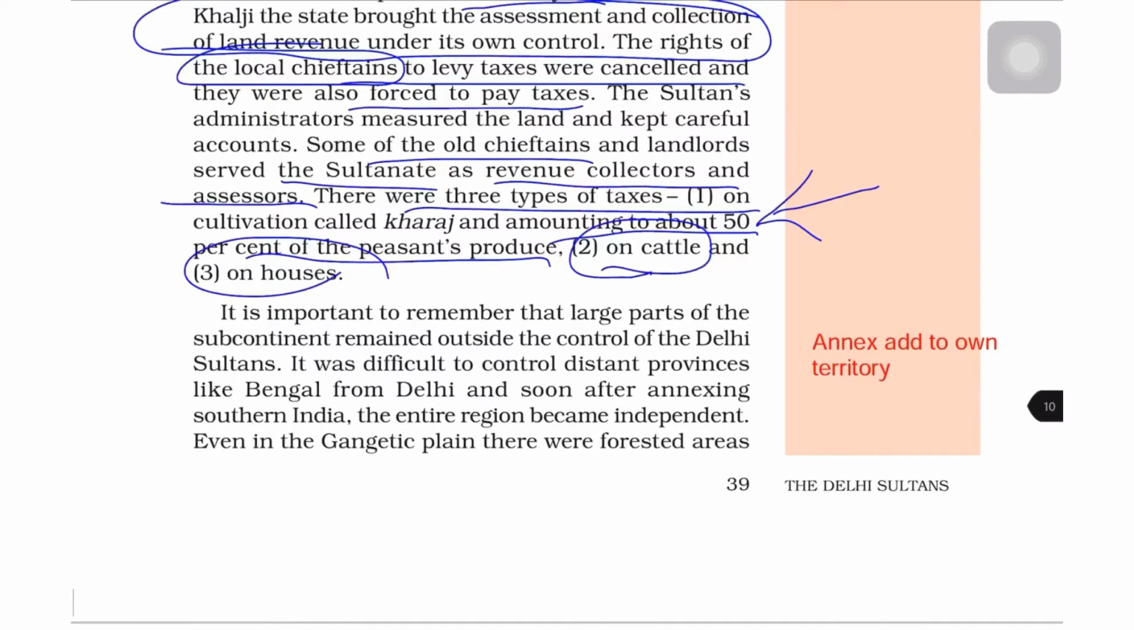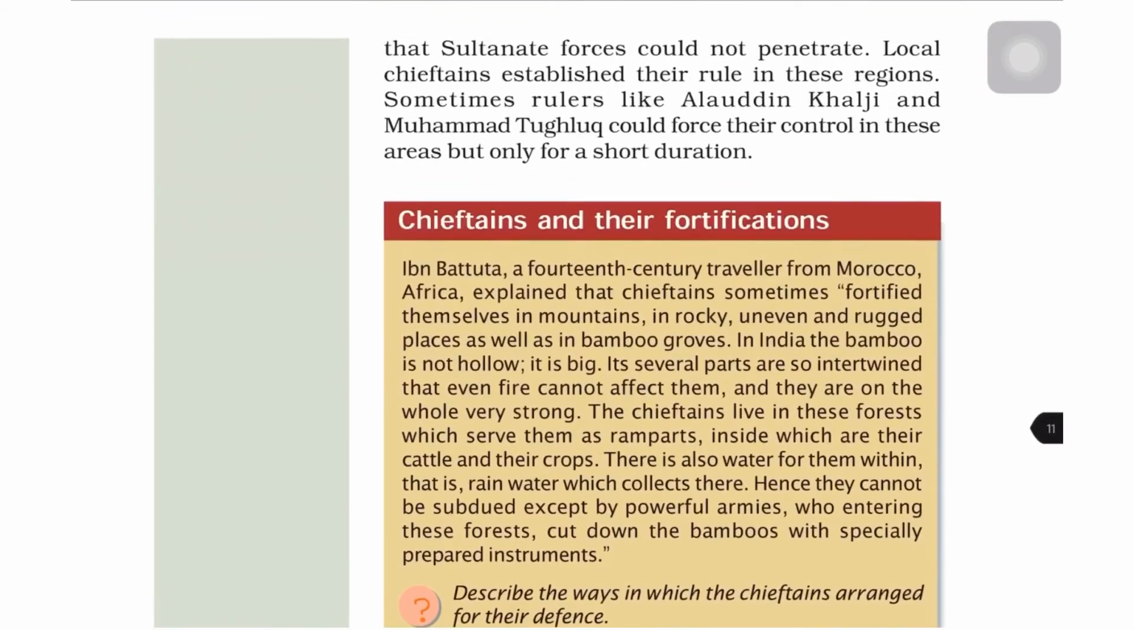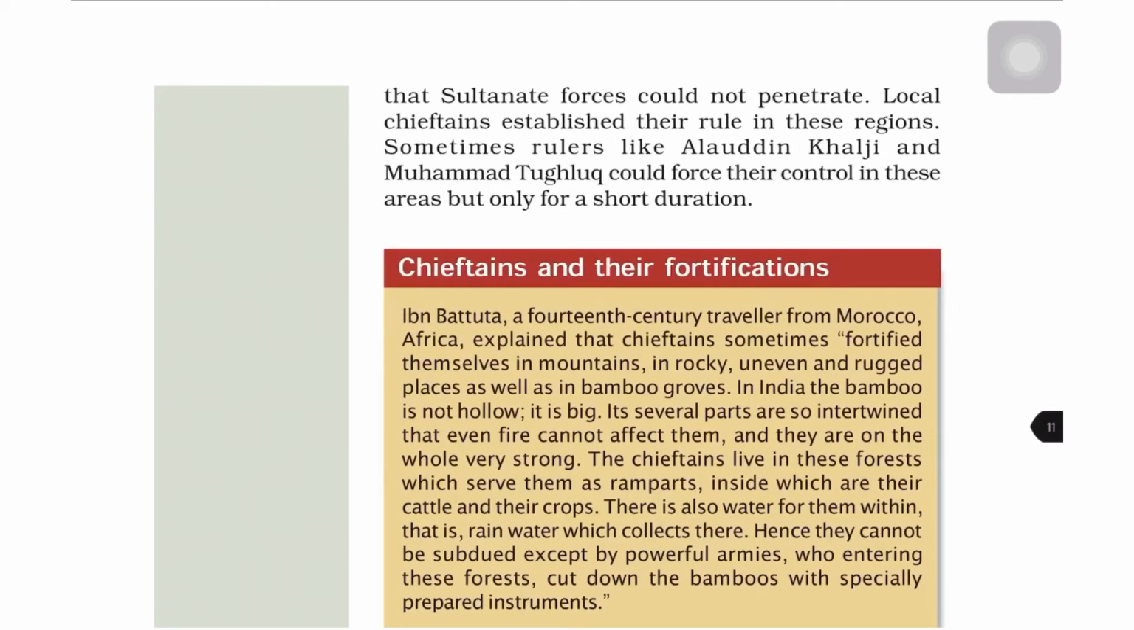It is important to remember that large parts of the subcontinent remained outside the control of the Delhi Sultans. It was difficult to control the distant provinces like Bengal from Delhi, and soon after annexing southern India, annexing means to add to its own territory, the entire region became independent. Even in the Gangetic Plain, there were forested areas that Sultanate forces could not penetrate. Local chieftains established their rule in these regions. Sometimes rulers like Alauddin Khalji and Muhammad Tughlaq could force their control in these areas, but only for a short duration.